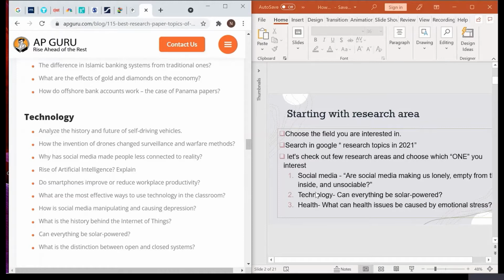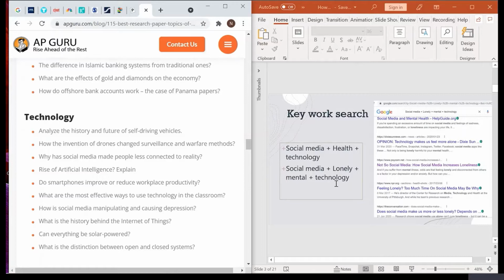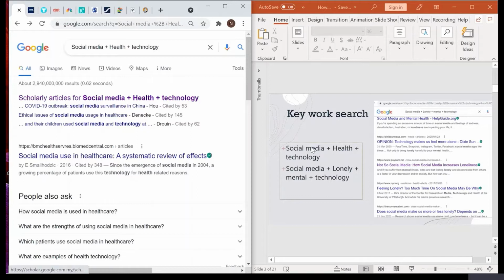Out of these three areas, I have chosen the first area, which is social media. After I know that my research topic is about social media, I need to look for further information. So I start looking for information. In this case, I type in Google: social media plus health plus technologies.